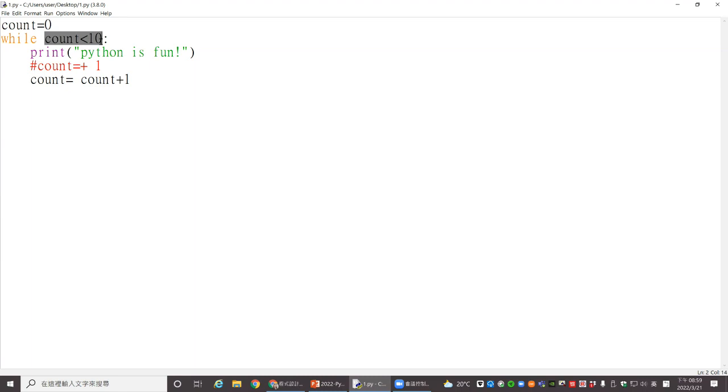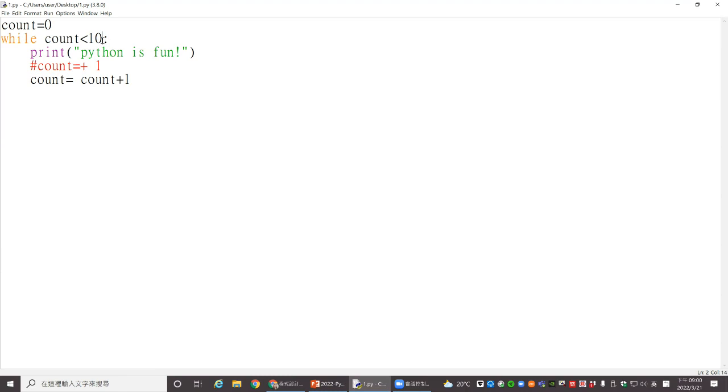It will continue doing the things forever and ever, which doesn't make sense. So remember, because the while loop has this characteristic, you have to mention the control variable. Every time you do it, you make it increase or decrease until someday the variable jumps out of the loop and the things are done.